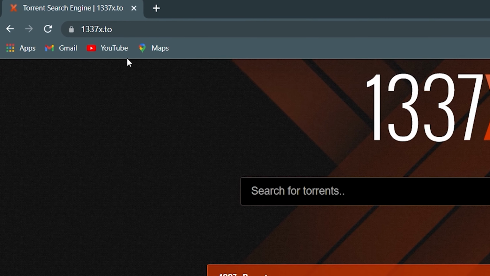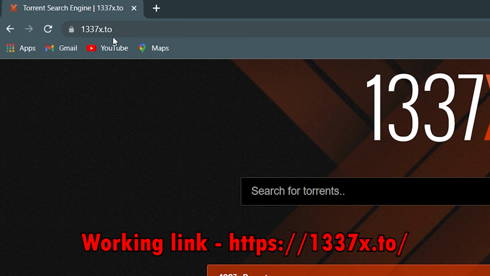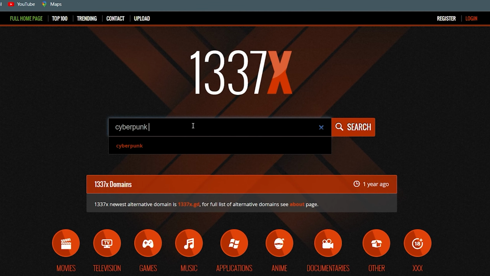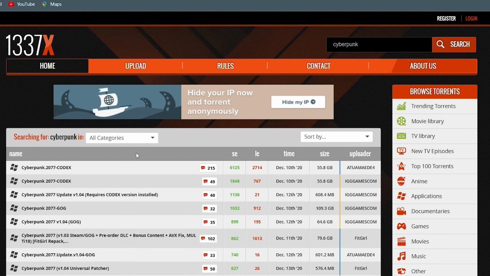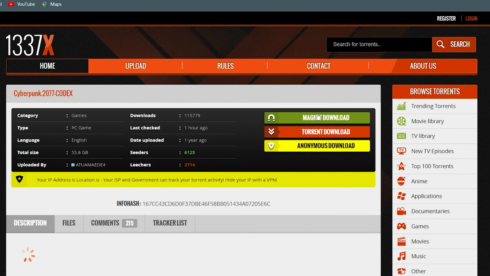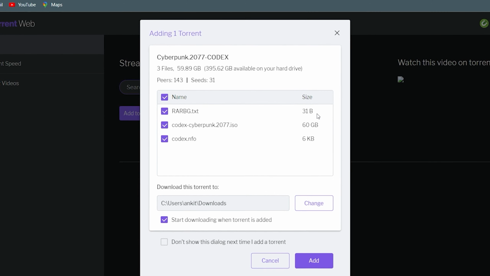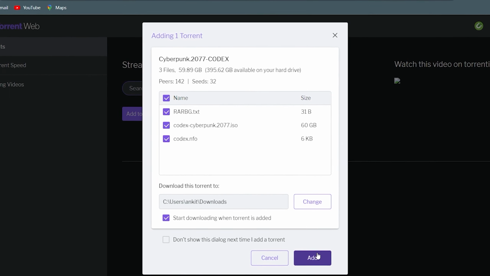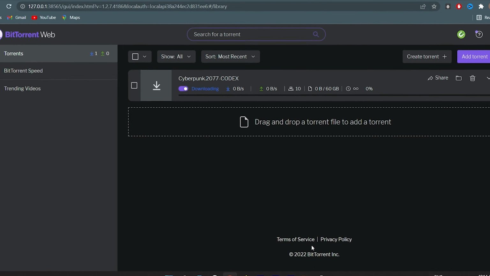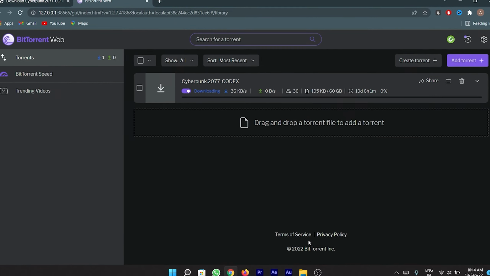The majority of the links to 1337x no longer work, but this one does, and I'll include the URL in the description. Simply type the name of the torrent you want to look for, then hit enter or search for it. Then using any torrent downloader such as uTorrent or BitTorrent, download it using the magnet link option. 1337x has become one of the most popular and alternative torrent sites since Kick-Ass Torrents was banned long ago.